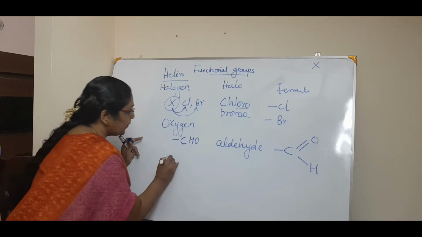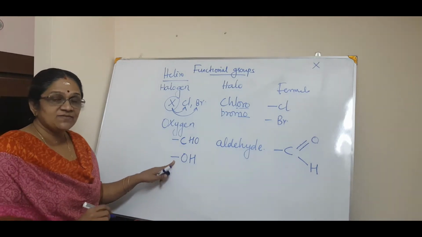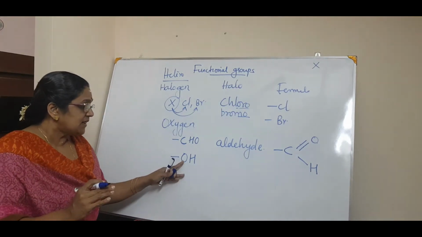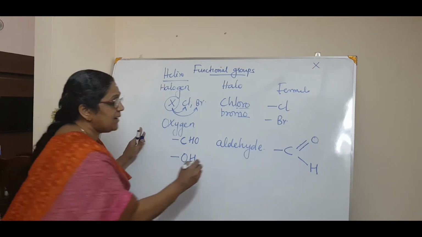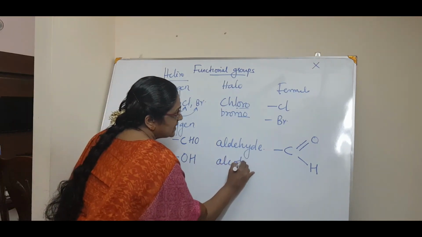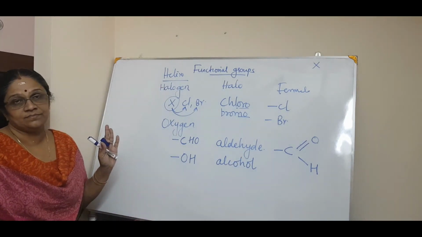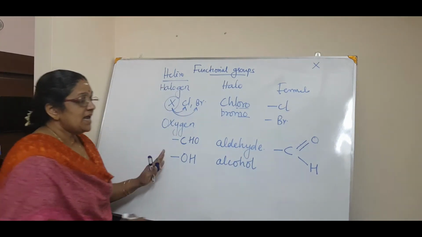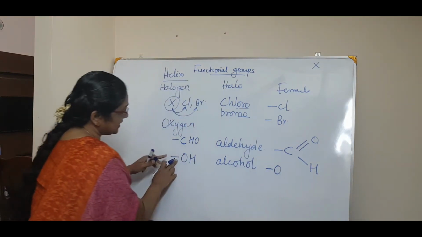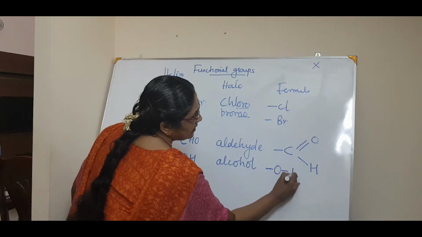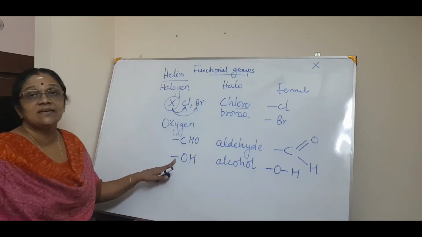The second group is alcohol. See, this is a free valency again, which is attached to the carbon chain. This is oxygen and this is hydrogen. This is named alcohol. Clear? Its formula or structure is: here is the same free valency, then a bond and H. So oxygen is 2, hydrogen is 1, the valency is satisfied.